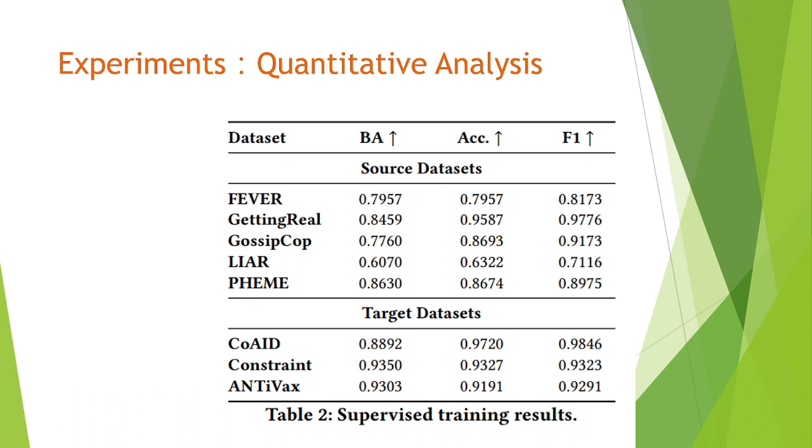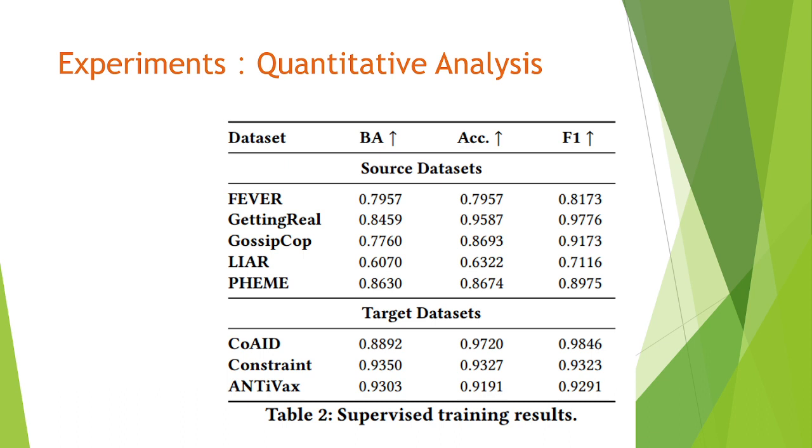Number 2, for disproportionate label distributions, balanced accuracy, BA, better reflects the classification performance by weighting both classes equally. For example, the classification accuracy is 0.9587 on GossipCop, while the BA score drops drastically to 0.8459.